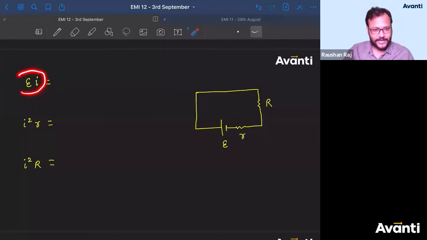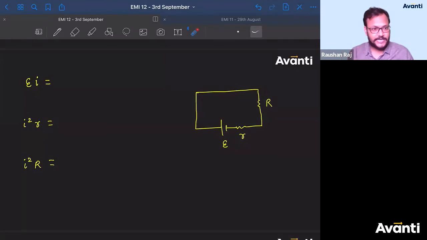देखो, E into I क्या है? What is E बच्चा लोग? E is the EMF. And this potential difference or this EMF is maintained by what? External agency. Do you remember the definition of E? Work done per unit charge to bring a positive charge from negative to positive, right? ऐसा ही होता है ना. So this is nothing but maintained by an external agency. Some kind of mechanism is there which will maintain this E as constant.